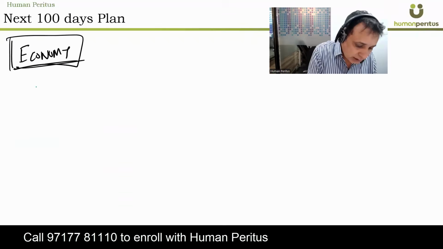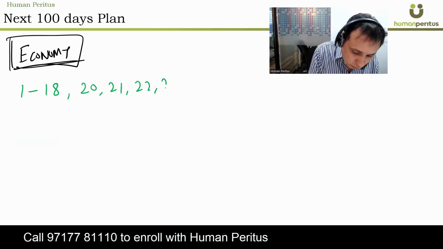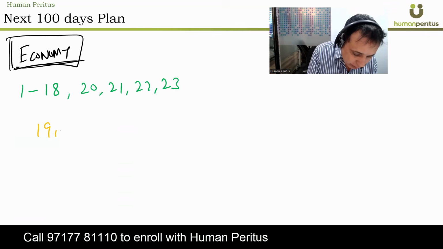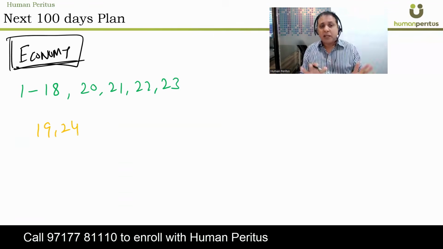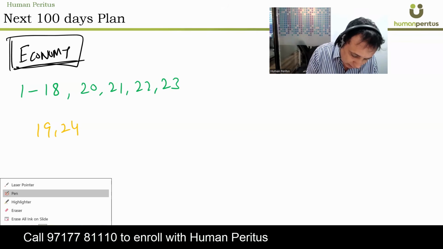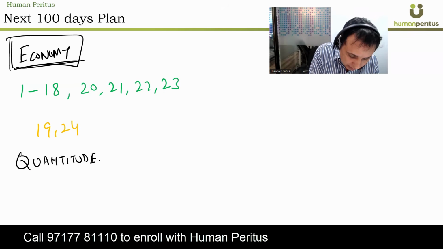Must to do is chapter 1 to 18, all of them, and 20, 21, 22, and 23. Good to do 19 and 24. So you have to do almost everything in Indian Economy. The last one is the chapter named Quantitative Aptitude or Ability, something like this.